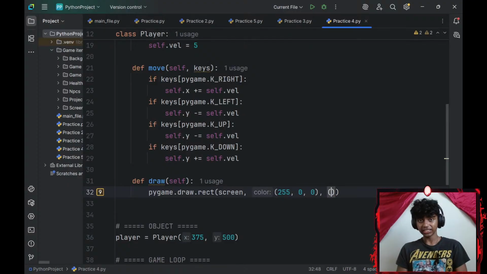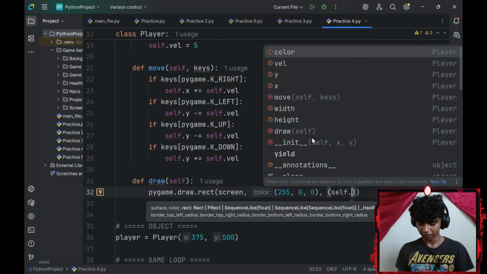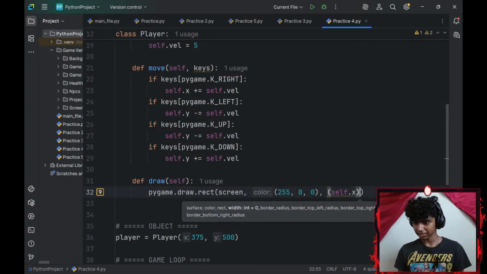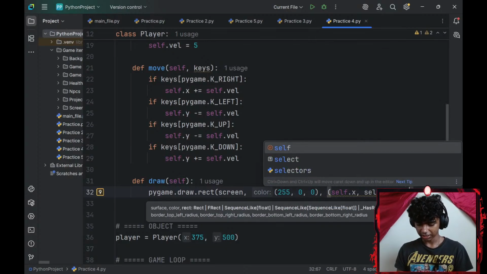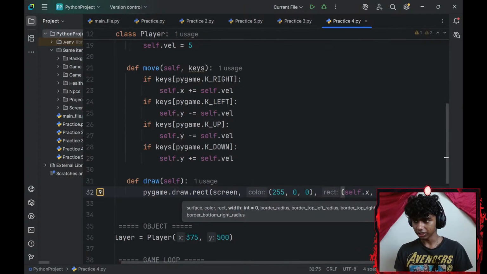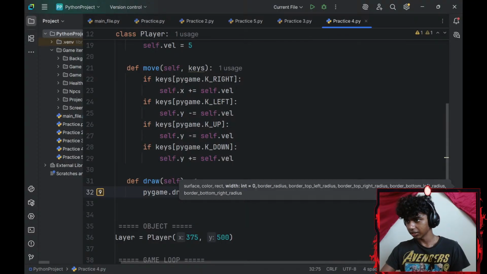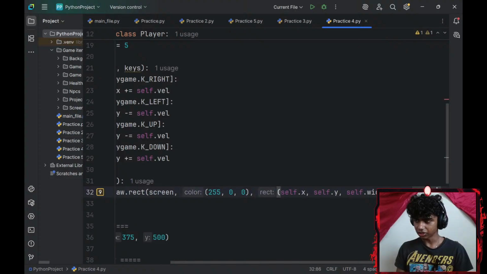Excuse me, guys. And then in a tuple, the x-axis, y-axis, width, and height. So self.x is going to be the x-axis, comma, self.y is going to be the y-axis, self.width is going to be the width, and lastly, let me just scoot here a little, can't see anything. self.height is going to be the height.